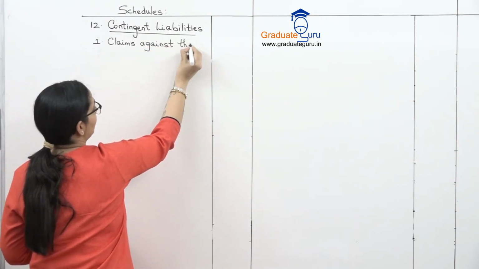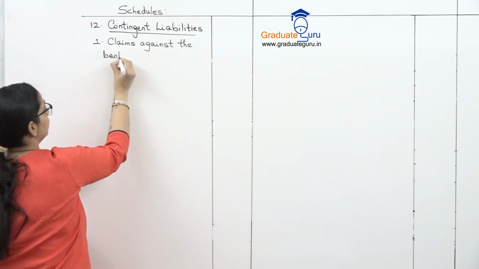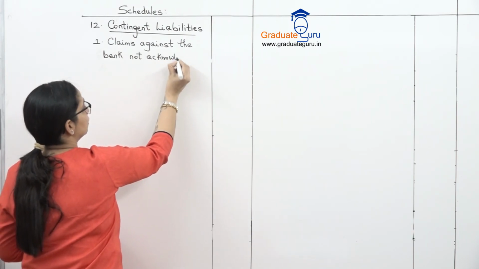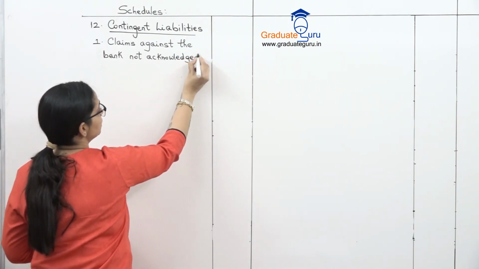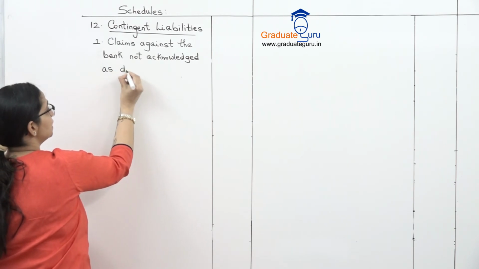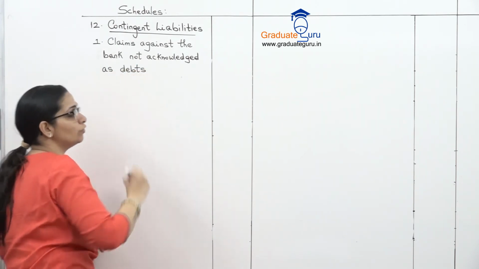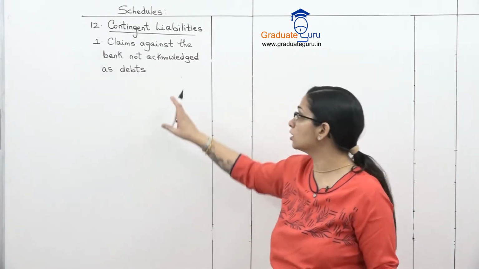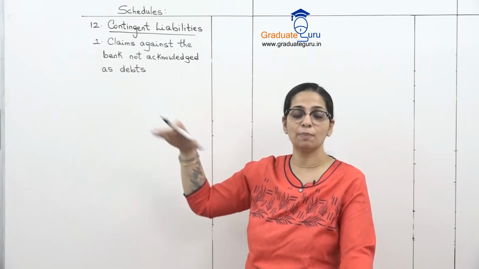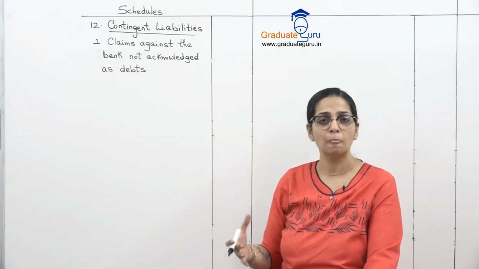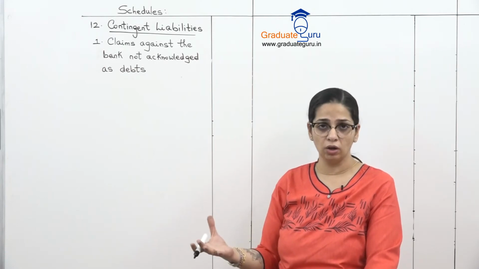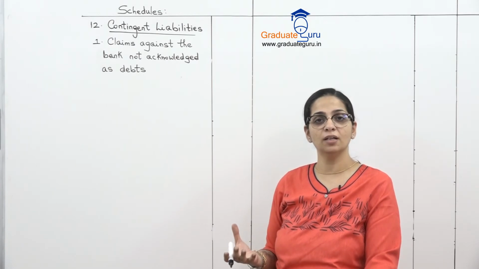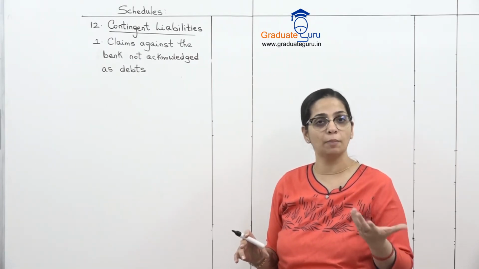Claims against the bank not acknowledged as debts. Now what does this mean is that bank पे किसी ने, they have claimed some amount from the bank, but bank says that they don't have to pay that amount. So bank is not acknowledging it as debt. Means bank says हमें ये amount नहीं pay करना है. So there is some kind of a case going on, in short, and whenever that judgment will come, it will be decided जबकि बैंक को pay करना है और कितना amount pay करना है.